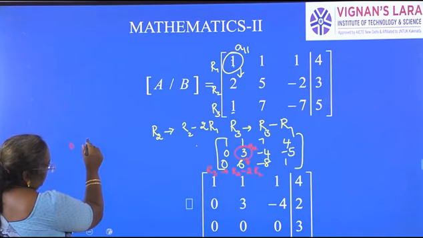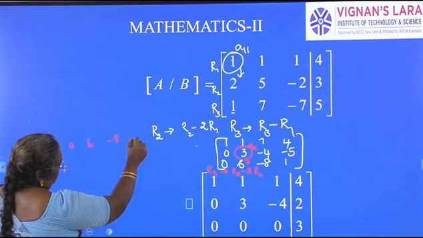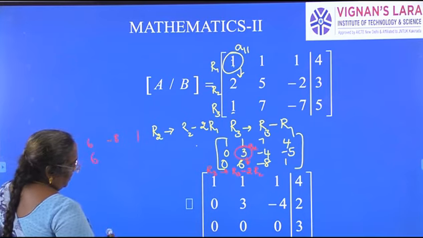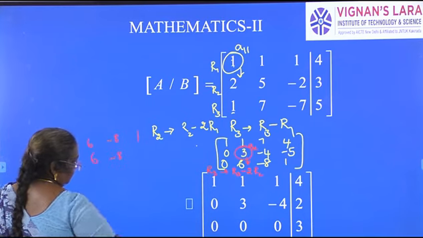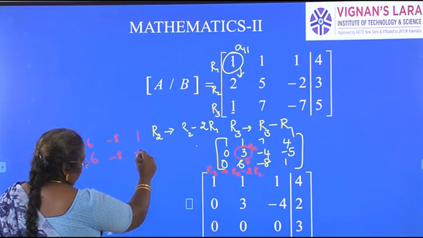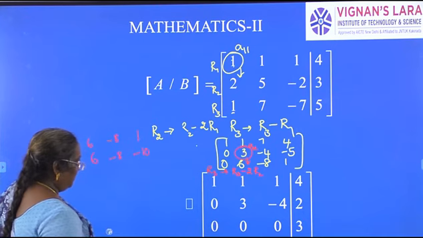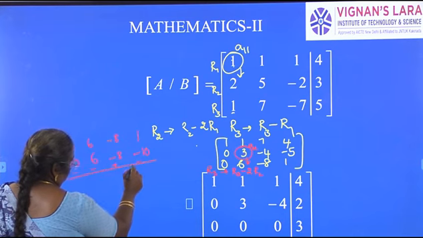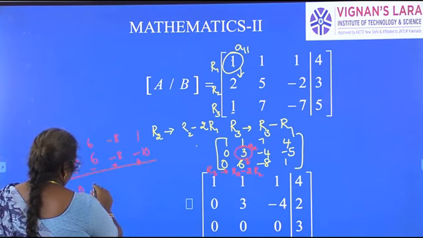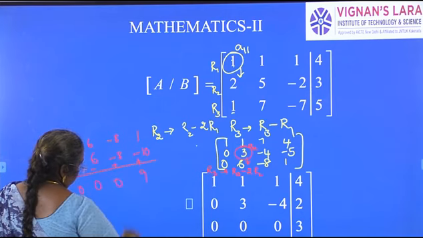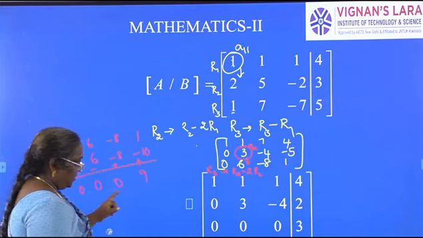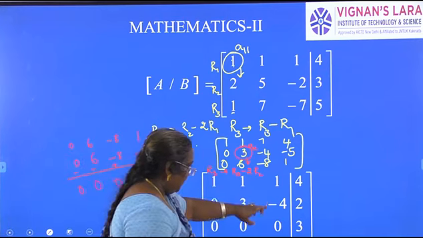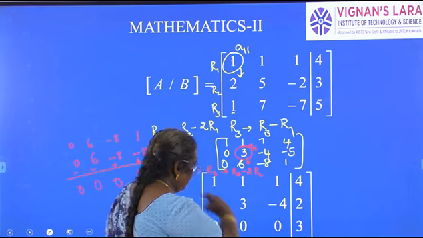So what is that we get? R3 is 0, 6, minus 8, 1, minus 2 times R2, 0, 6, 4 2s are 8, 4 5s are 10, 2 5s are 10, multiplying with 2. So we are subtracting, minus, minus, plus, and this is plus. So 0, 0, 0, this is 9. So we get 0, 0, 0, 9. The second row doesn't change here: 0, 3, minus 4 and 2.